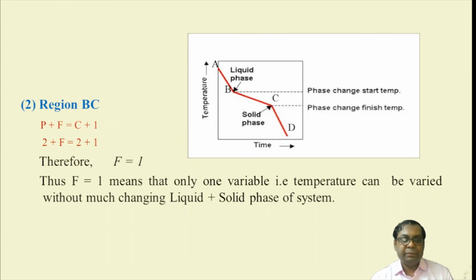Region BC. Over here we are going to get P equal to 2, obviously, because two different phases are there, and C equal to 2, that also means two components. So from point B to point C, we are going to get F equal to 1. It means only one variable, that is temperature, can be varied without much change in the liquid plus solid phase of the system.